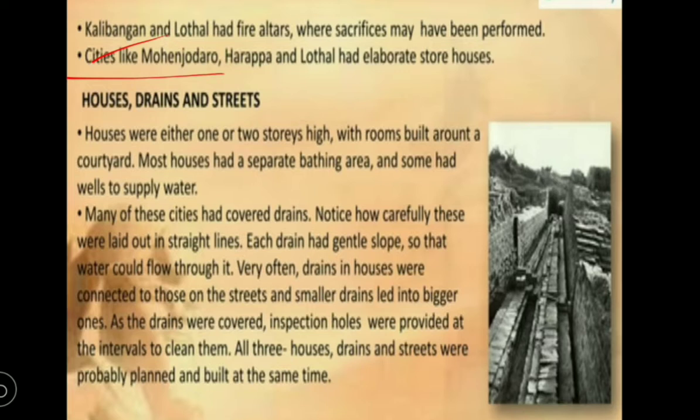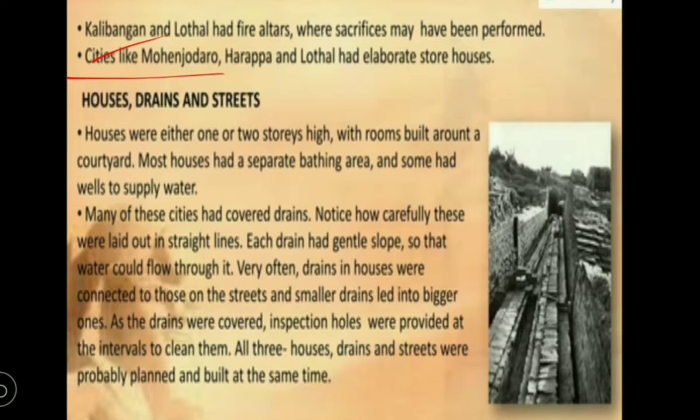Next, cities like Mohenjo-daro, Harappa and Lothal had elaborate storehouses. Elaborate means great storehouses, and those houses preserved all the raw materials for making craft works.